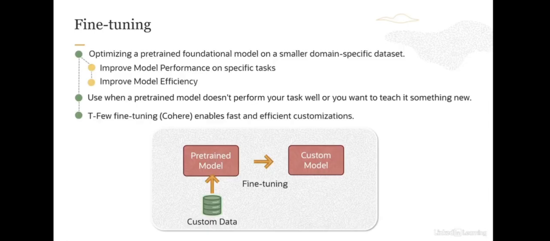And the OCI Generative AI service enables something called T-Few fine-tuning, which enables fast and efficient customization. In this case, the T-Few fine-tuning method inserts new layers in the base model and selectively updates only a fraction of the model's weights. Doing so, it reduces the overall training time and the cost compared to something like vanilla fine-tuning, where you update all the layers or most of the layers in the base model.